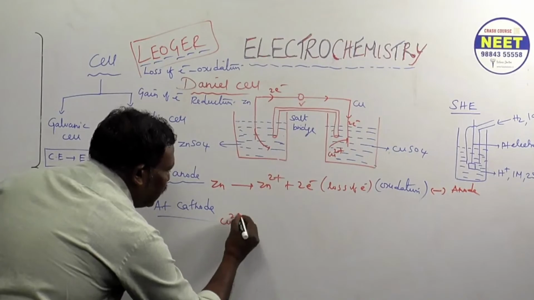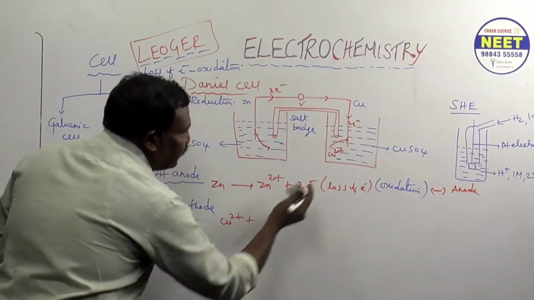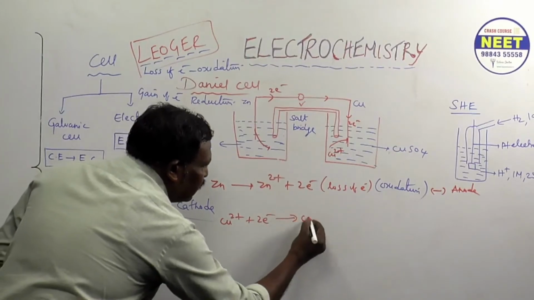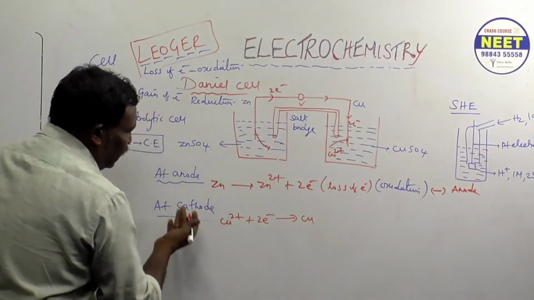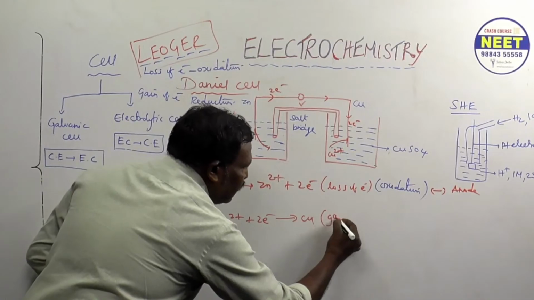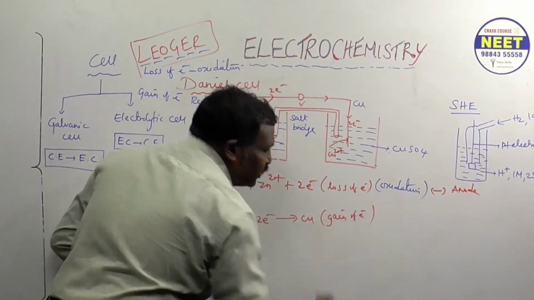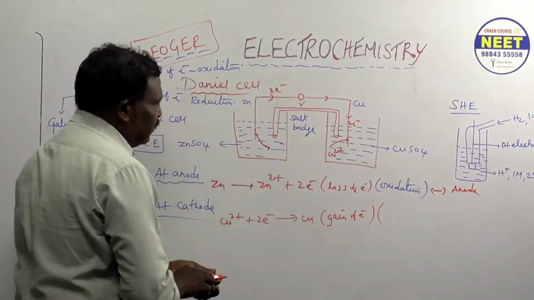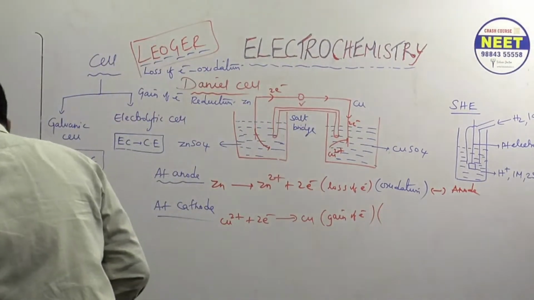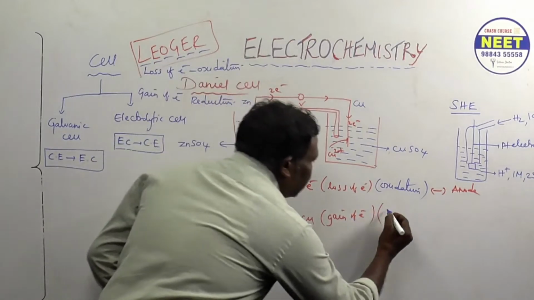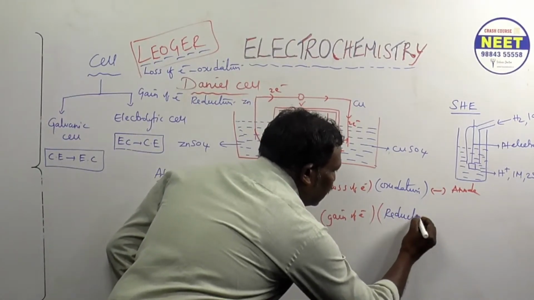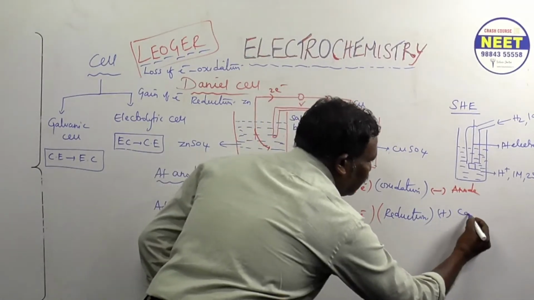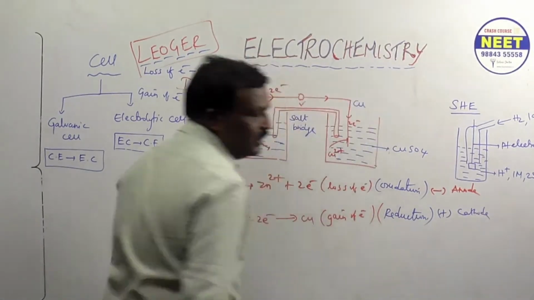So Cu2+ plus 2 electrons becomes what? Copper. Here at the cathode, gain of electron takes place. Gain of electron, so we can say reduction. Understood? Positive is called the cathode.